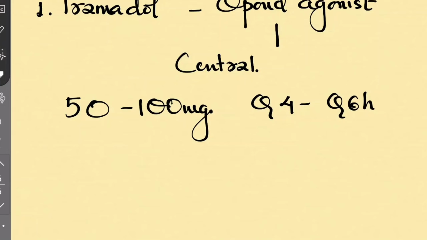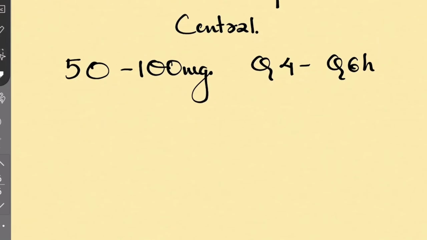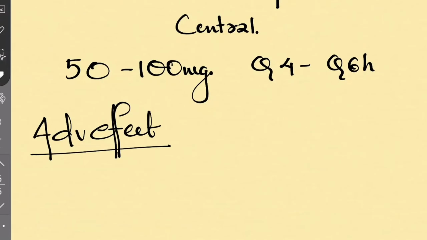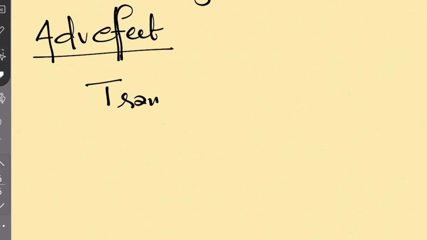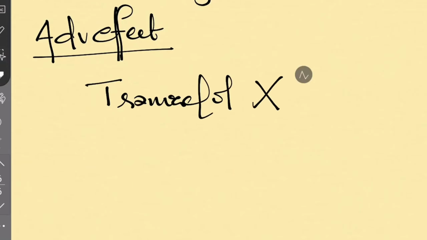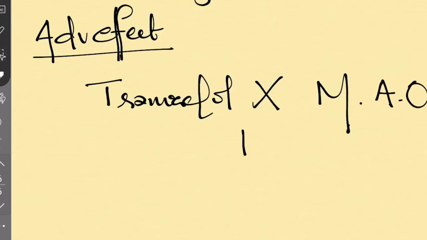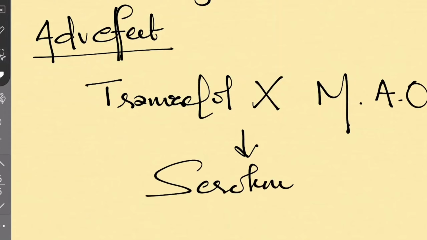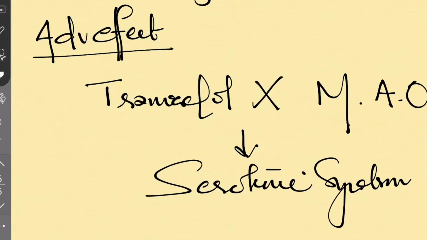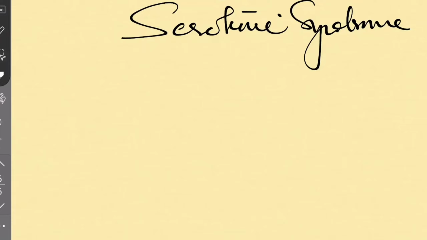Adverse effect: the concomitant use of alcohol, sedatives or narcotics should be avoided. Respiratory depression has not been described at prescribed dose but may occur with overdose. Tramadol should not be used in patients who are taking monoamine oxidase inhibitors because it can trigger serotonin syndrome. That's why we should clearly focus on that.